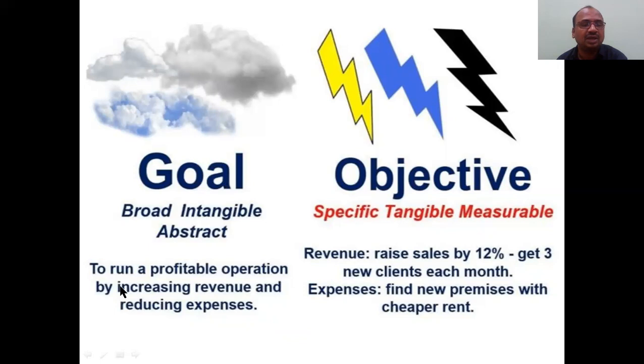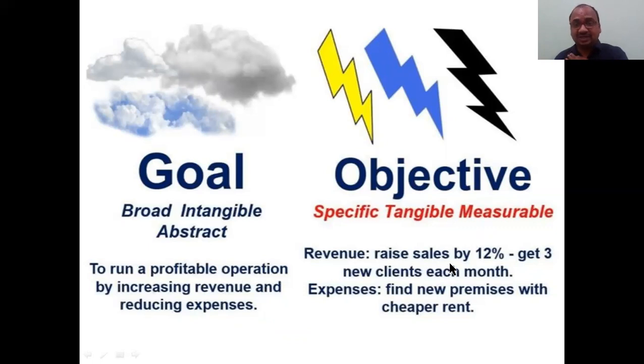You see the example. Goal is to run a profitable operation by increasing the revenue. See, his goal is to increase the revenue of a company and reduce the expenses. So increasing the revenue, reducing the expenses, that's his goal. How? This you have to write here specifically. Rising the sales.